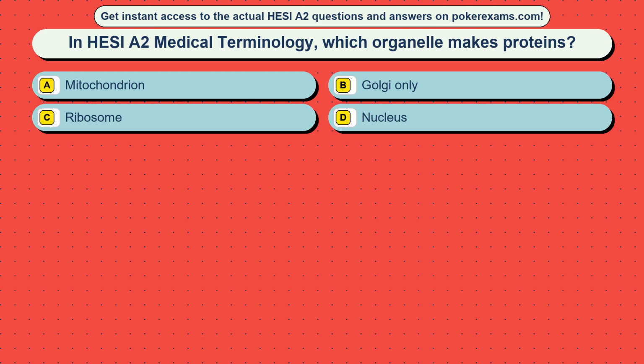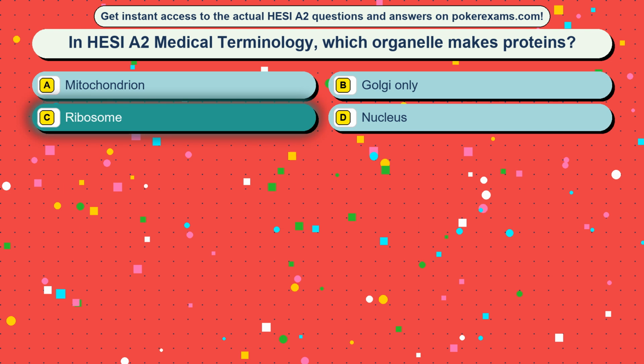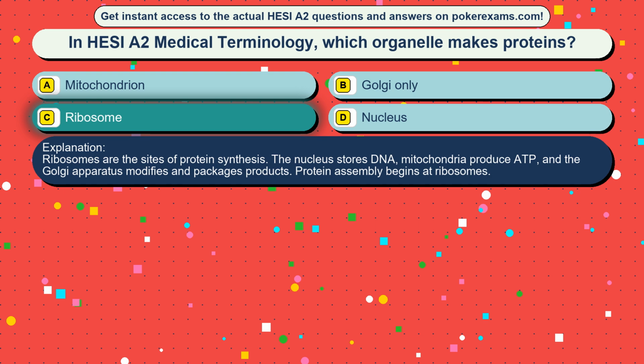Question 43. In HESI A2 medical terminology, which organelle makes proteins? Option A, mitochondrion. Option B, Golgi only. Option C, ribosome. Option D, nucleus. The correct answer is option C, ribosome. Ribosomes are the sites of protein synthesis. The nucleus stores DNA, mitochondria produce ATP, and the Golgi apparatus modifies and packages products. Protein assembly begins at ribosomes.